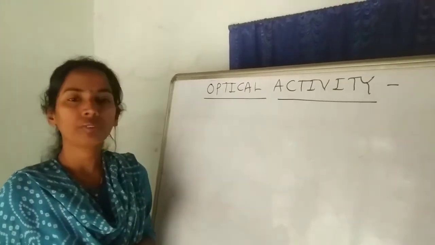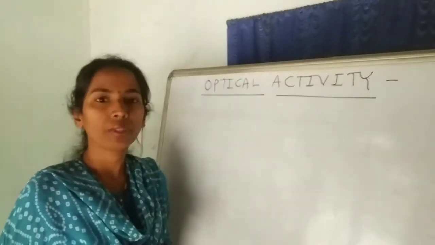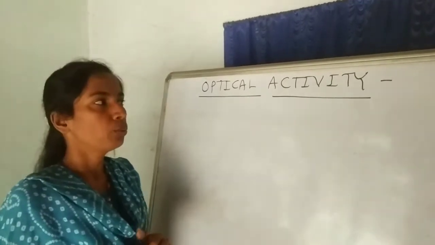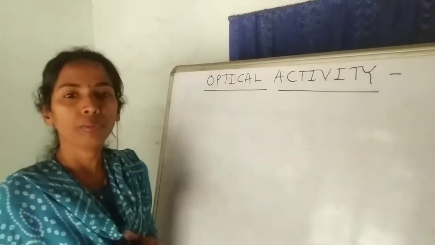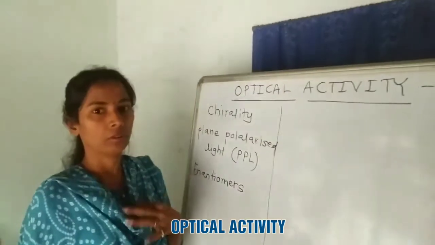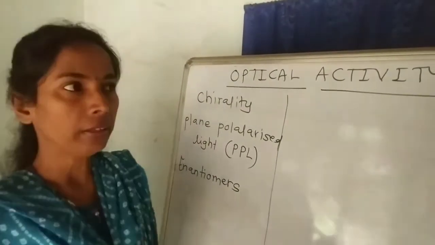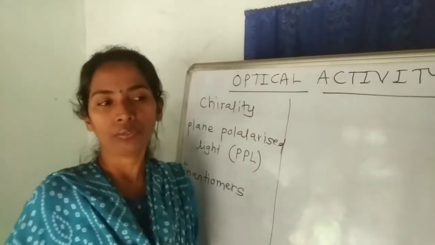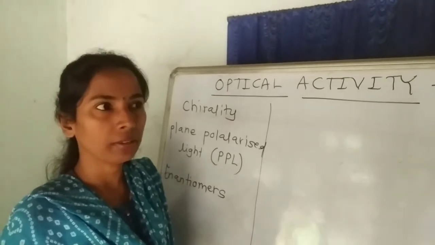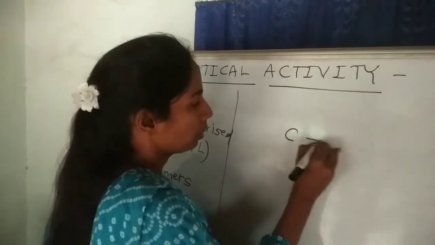To understand the nucleophilic substitution reactions of alkyl halides, we must know a property called optical activity, which is an important property of alkyl halides. And to understand the concept of optical activity, we must know some basic concepts. The first term we are going to discuss is chirality. Chirality is the property of a compound which possesses at least one chiral carbon. Now what is that chiral carbon? Suppose there is a structure which is 2-chlorobutane.